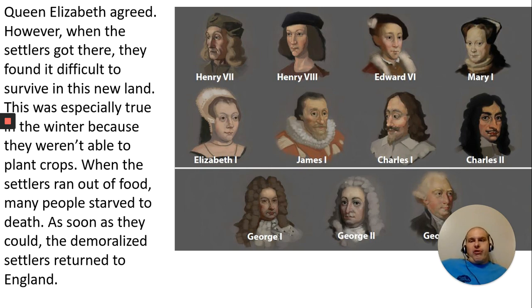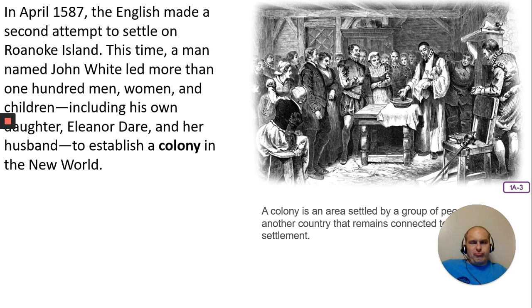When the settlers got there, they found it difficult to survive in this land. This was especially true in the winter because they were not able to plant crops. When the settlers ran out of food, many people starved to death. As soon as they could, the demoralized settlers returned to England.